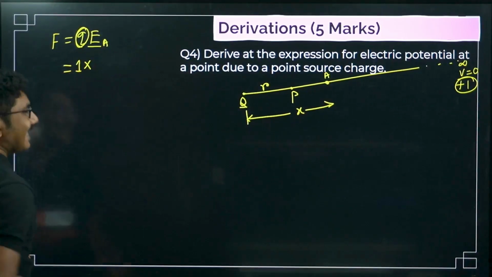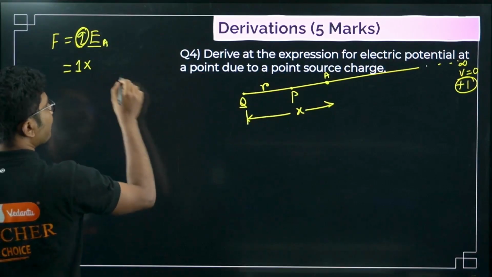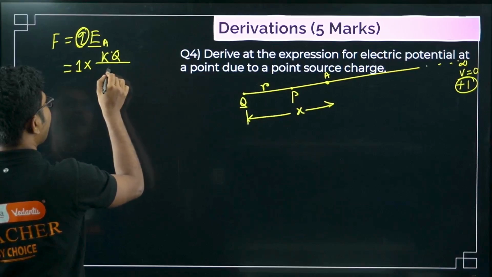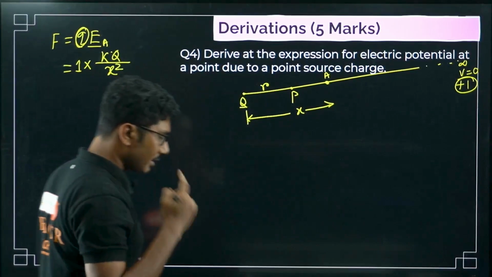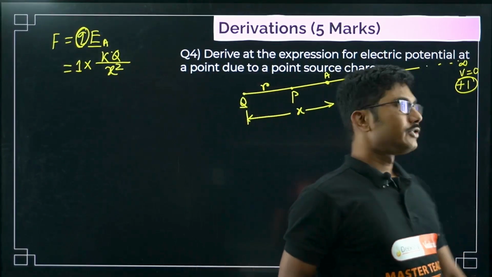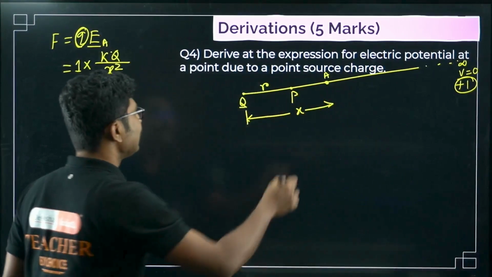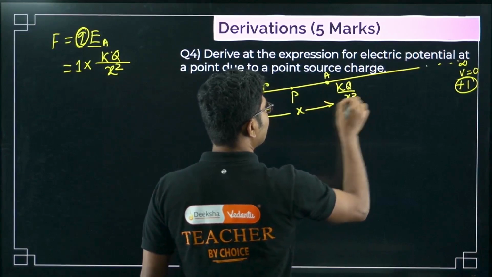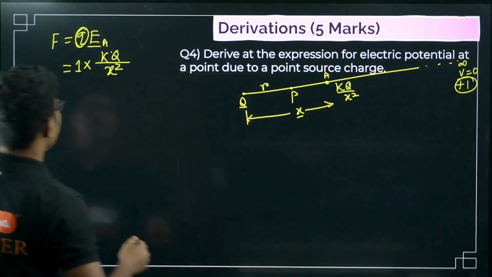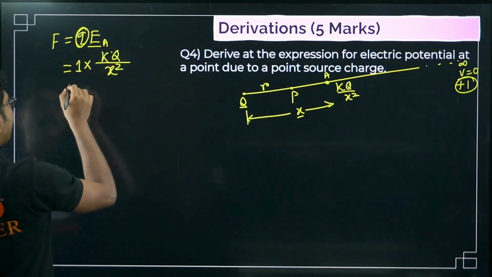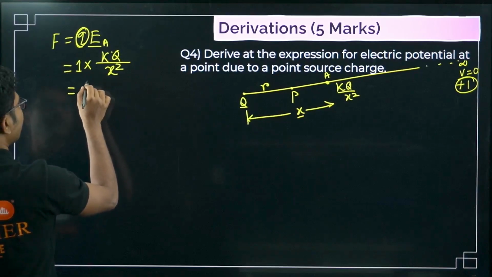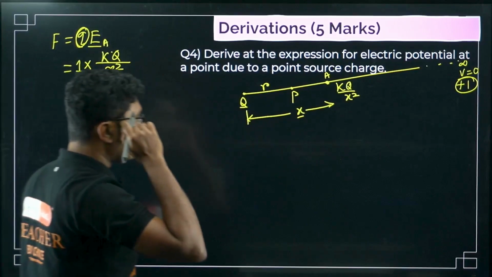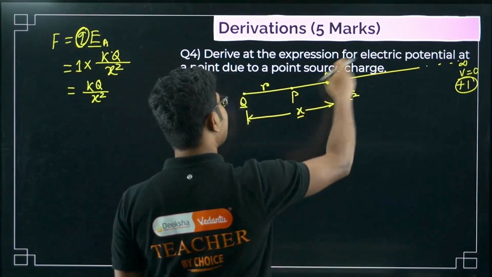What is EA? EA is nothing but KQ by distance square, right? That is the formula for electric field. So the electric field at this point A is KQ by x square, because the distance is x in this case. So this is the force acting on this unit positive charge: KQ by x square.